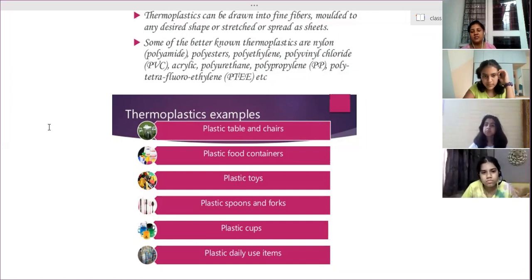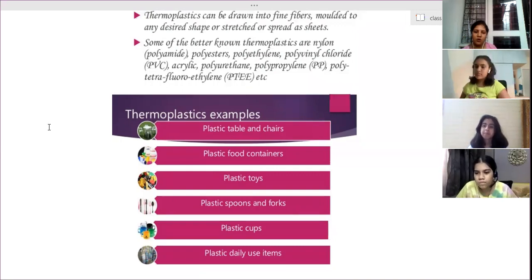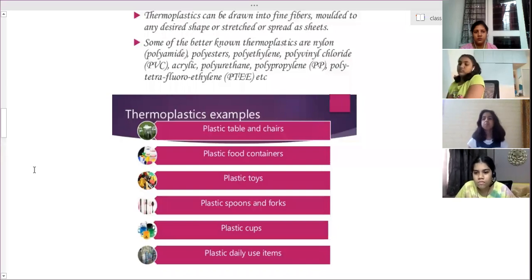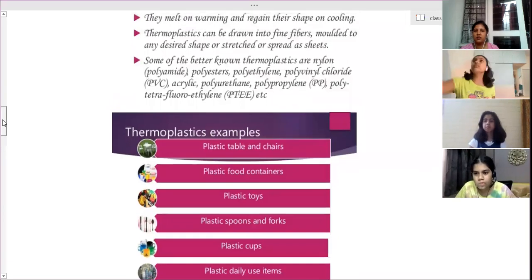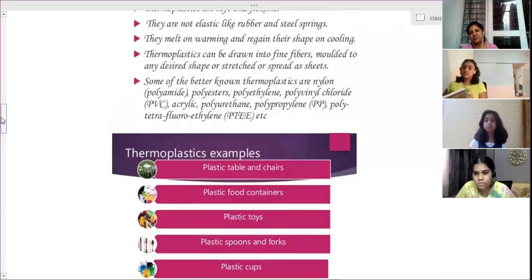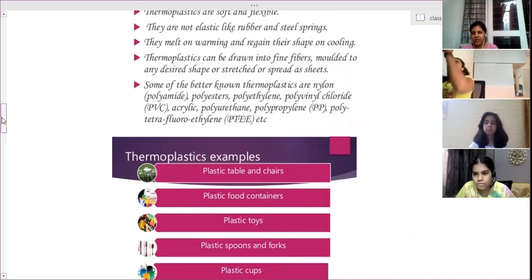It gets heated up, but it won't melt, and the oil won't stick to that surface. Therefore, in a small amount of oil we can cook food. Clear? So the important thing here is the difference between thermoplastic and thermosetting plastic, and examples of them.